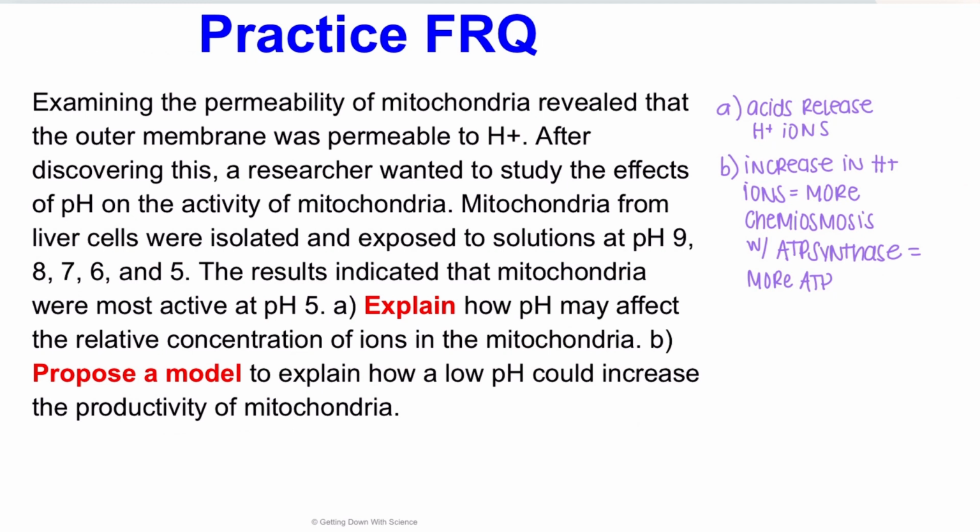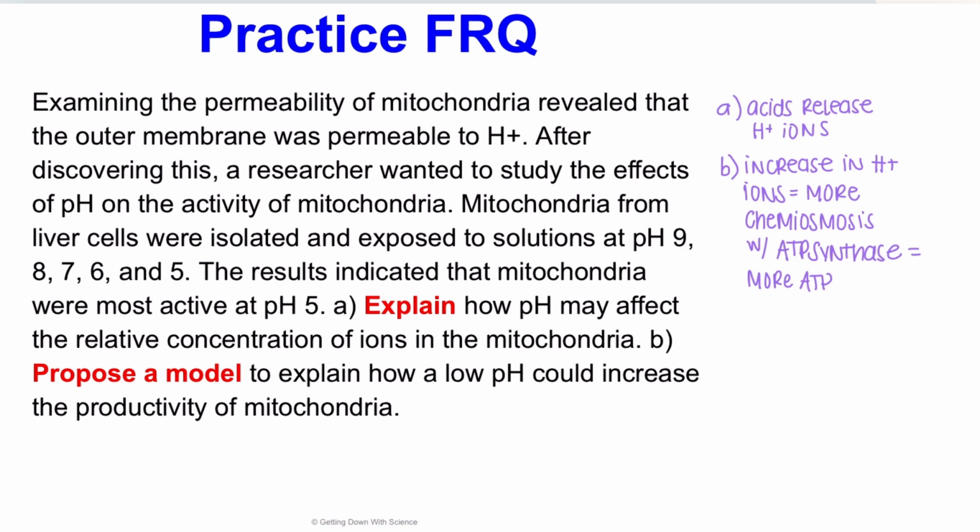In our second FRQ, examining the permeability of mitochondria revealed that the outer membrane was permeable to H+ ions. After discovering this, a researcher wanted to study the effects of pH on the activity of mitochondria. Mitochondria from liver cells were isolated and exposed to solutions at a pH of 9, 8, 7, 6, and 5. The results indicated that mitochondria were most active at a pH of 5.